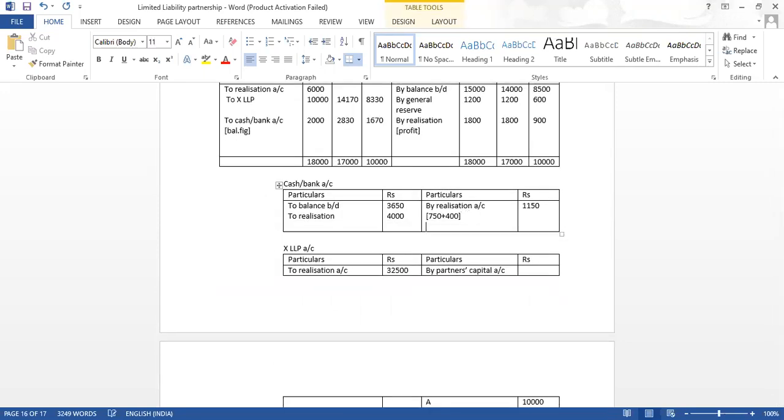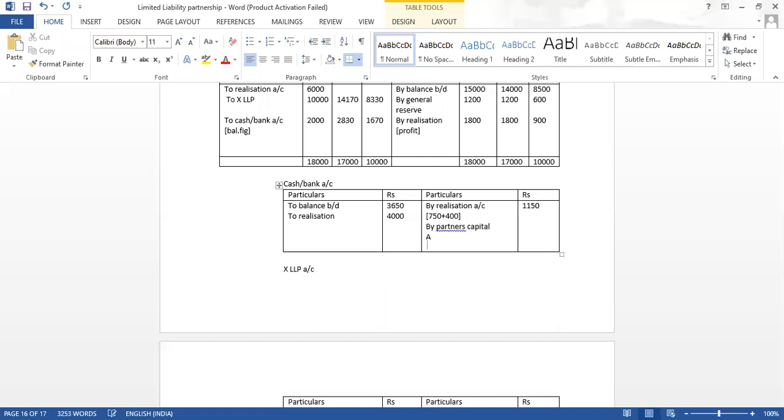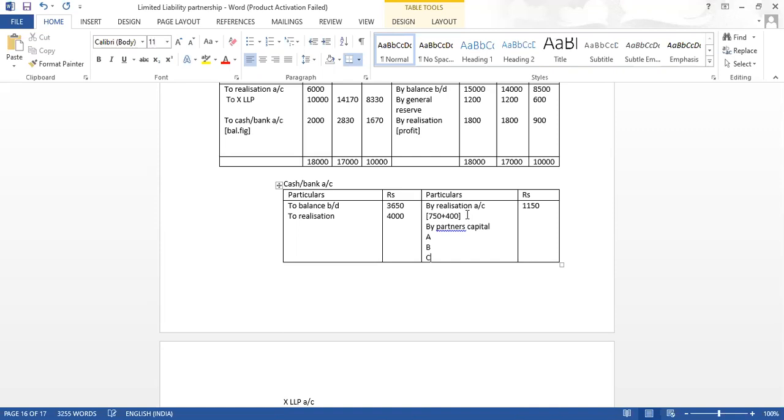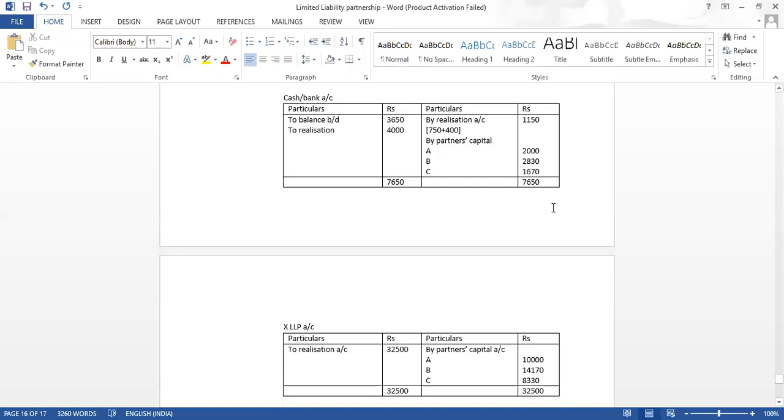Cash bank का 2 becomes by partners capital account. Opposite account का नाम A, B and C partners capital. So what amount we are getting? 2,000, 2,830 and 1,670. We will see that our cash account is tallying, 7,650 and 7,650. With this, our cash bank account has tallied.